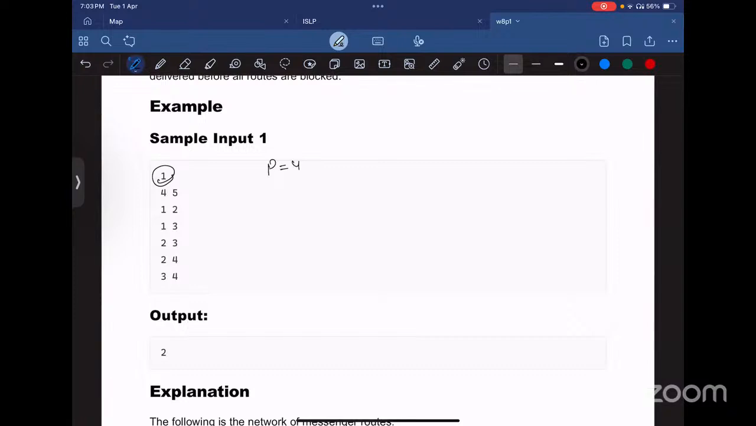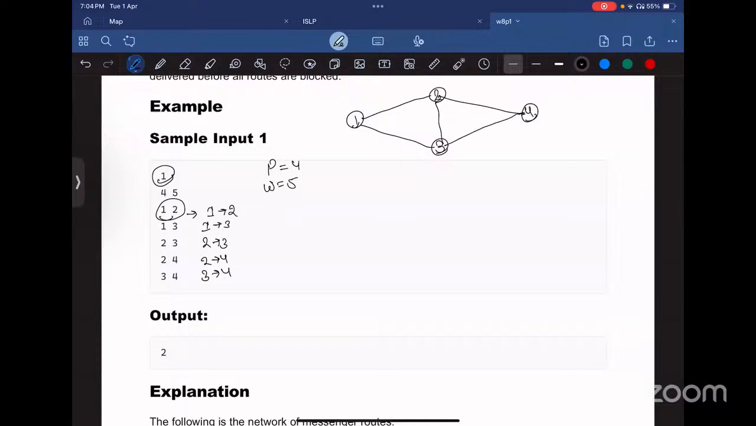If we look at a sample input, we have one test case here. The value of P is 4 and W is 5. That means there are 4 nodes numbered from 1 to 4, like 1, 2, 3, and 4. W is 5, so there are 5 edges, and these are the edges that are defined. 1 to 2 means there is an edge from 1 to 2, then 1 to 3, 2 to 3, 2 to 4, and 3 to 4.